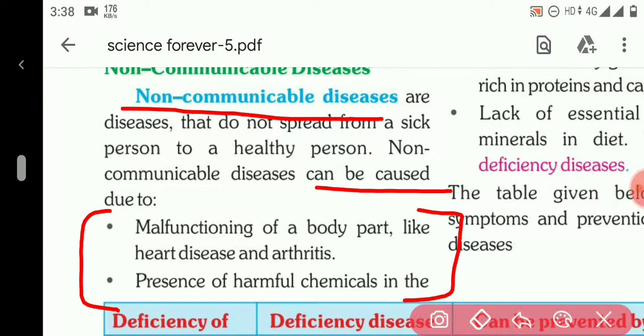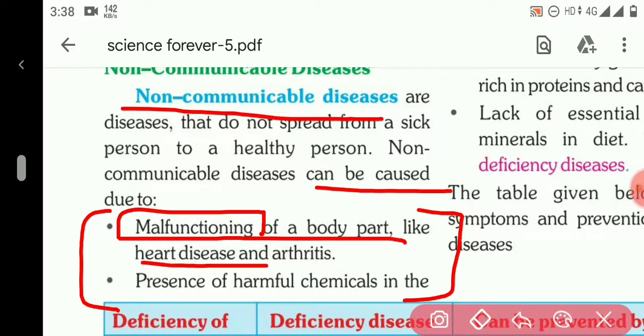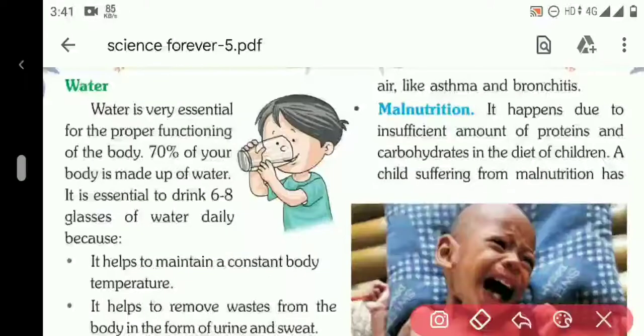First one is malfunctioning of a body part. What do you mean by malfunctioning of a body part? It means when a body part is not functioning properly, then the disease which is caused is known as non-communicable disease, like heart diseases and arthritis. Second one is presence of harmful chemicals in the body. When any harmful chemical is present inside the body, then it causes non-communicable diseases, like asthma and bronchitis.